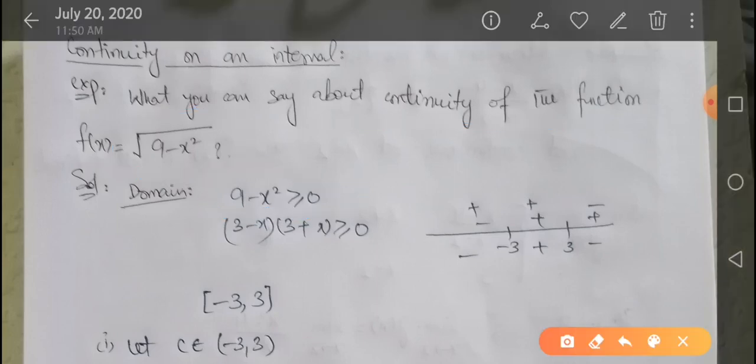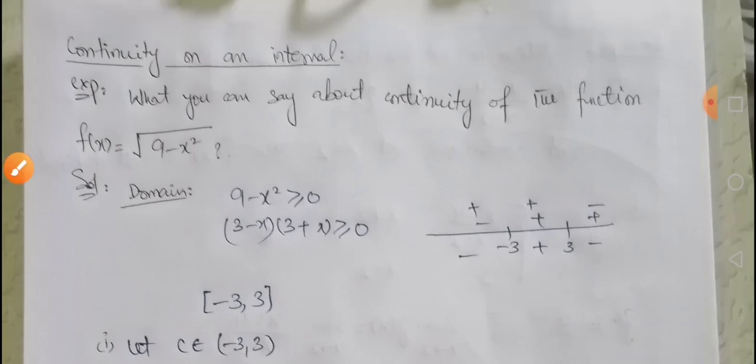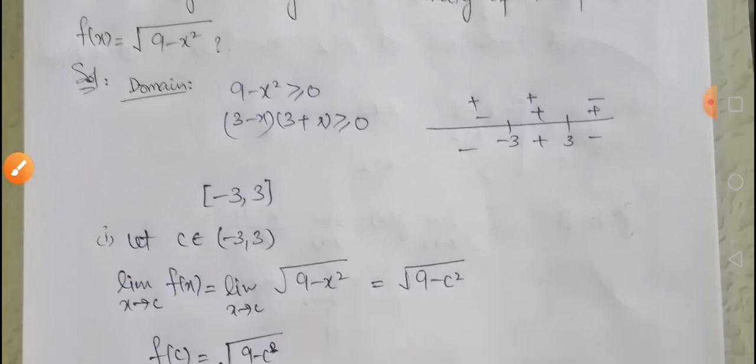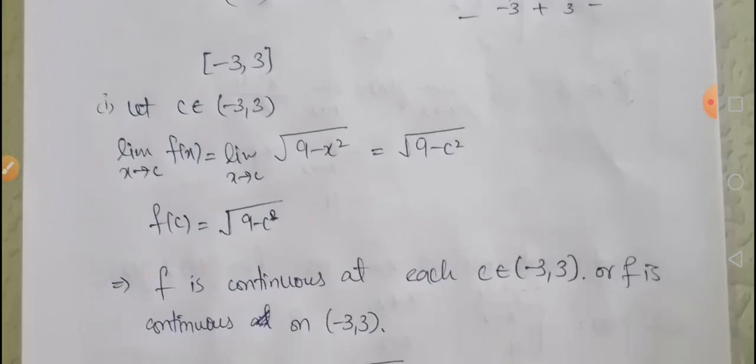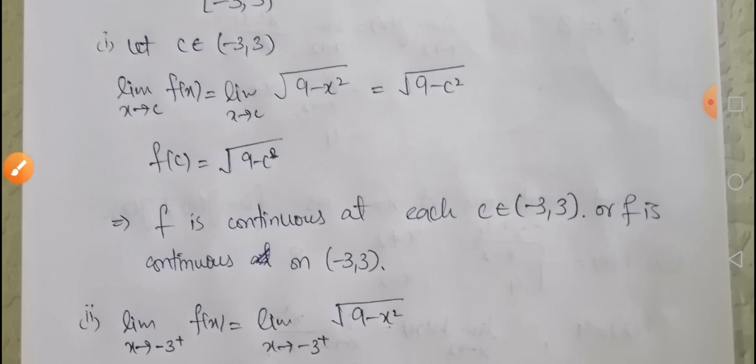Then according to the sign chart, it is positive on minus 3 to 3, so the domain of the function is the closed interval minus 3 to 3. Now we will check its continuity on its domain, that is on the closed interval minus 3 to 3. For this we will have three conditions. The first condition is that it must be continuous on the open interval minus 3 to 3.